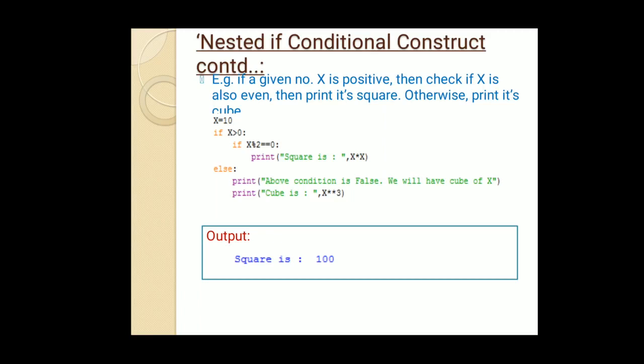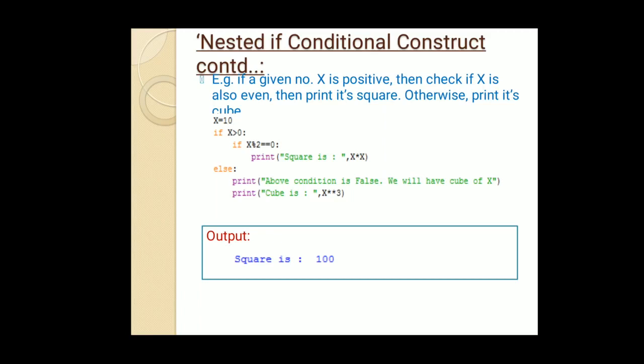Then the nested if condition is x mod 2 equals 0. That means we are checking whether the number is positive as well as even, and only then will we print the square. As you can see in the output on the screen, the square is 100.